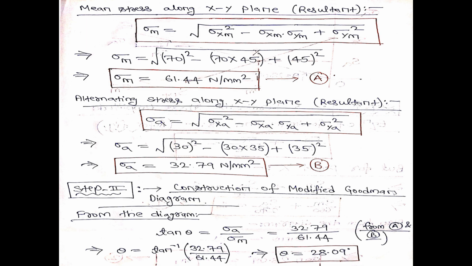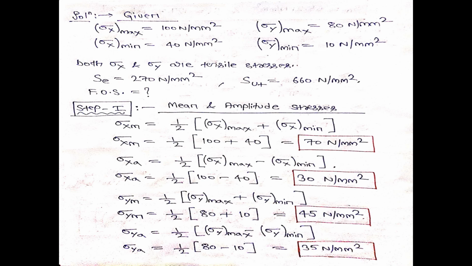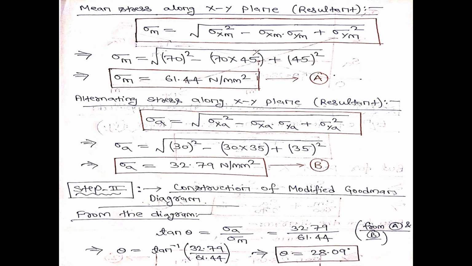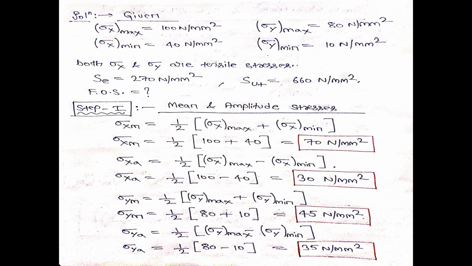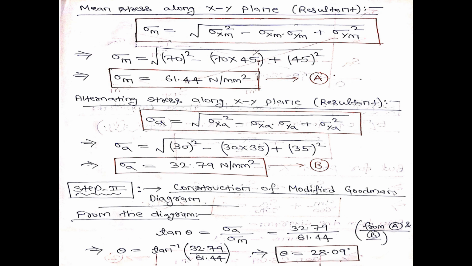So sigma m is under root sigma xm square minus sigma xm into sigma ym plus sigma ym square. So sigma xm, I know it is how much? It is 70 Newton per mm square, and sigma ym is how much? Sigma ym is 45 Newton per millimeter square. Just substitute these values in this equation. Finally, I will get sigma m is equal to 61.44 Newton per millimeter square, which is equation A.